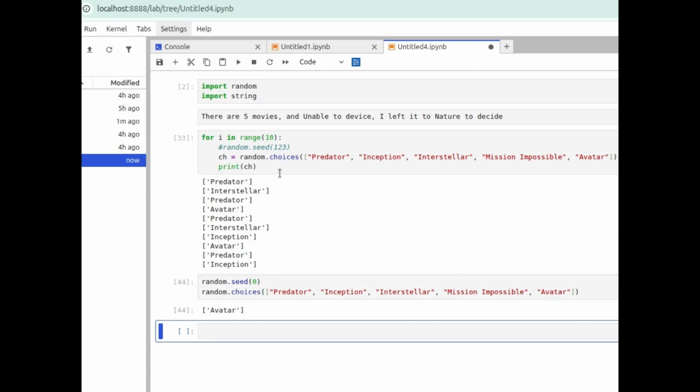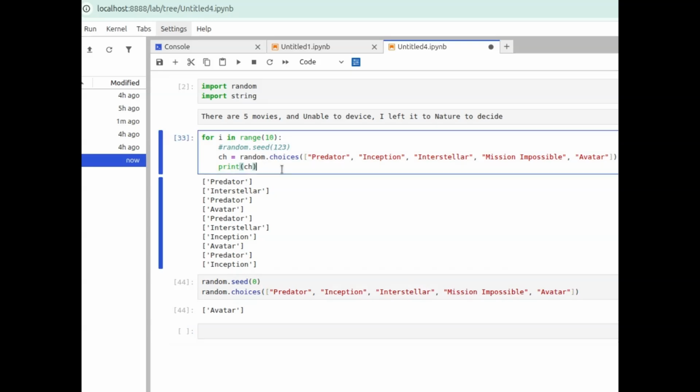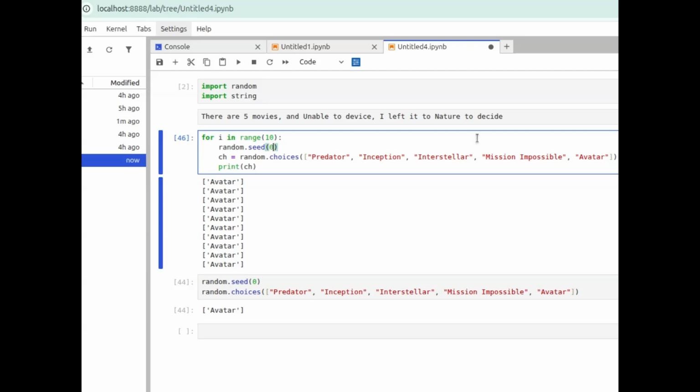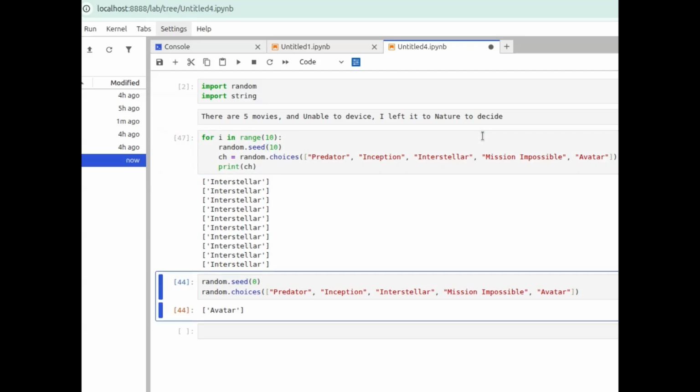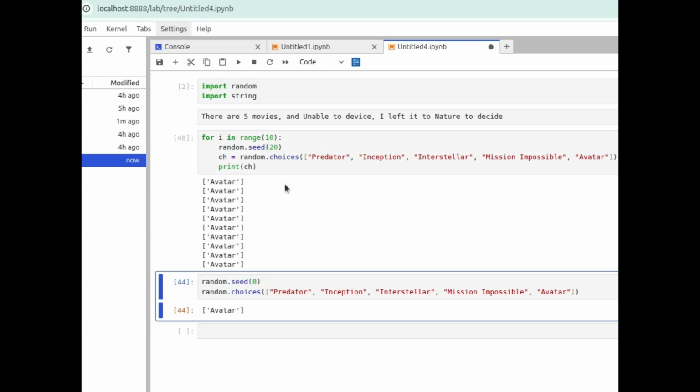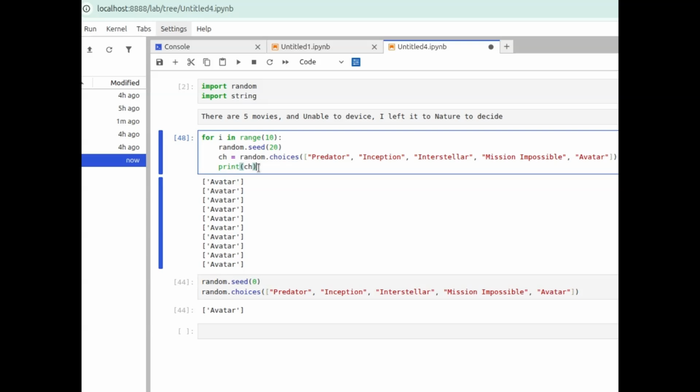Okay, let me just demo here again with the seed 0. Apparently, in every attempt it's asking me to go for Avatar. Now let me change the seed to, let's say, 10. Now it's Interstellar. Now let me change the seed to 20. Avatar again. This clearly proves that the random numbers generated by any classical or digital or Boolean algebra algorithm are deterministic in nature. So it's not random at all.